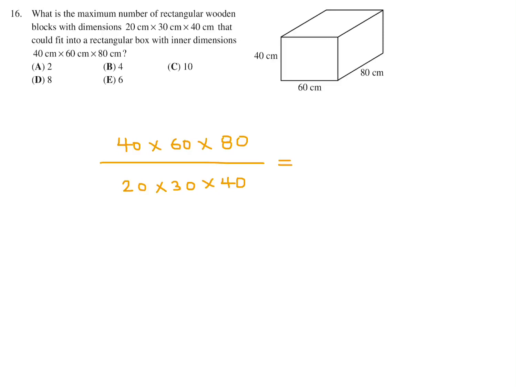Well, one thing I immediately notice is that each of these cancel to give 2. 60 divided by 30 is 2. 80 divided by 40 is 2. So there you go. In a very quick way, that's the answer. 2 times 2 times 2, which is 8. So that basically means that 8 of those smaller boxes could fit into that big box. So number 16, the answer is D.